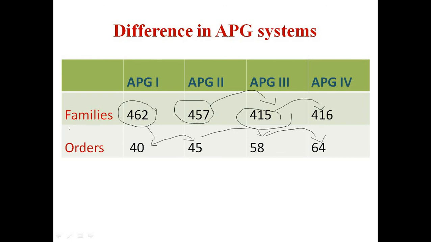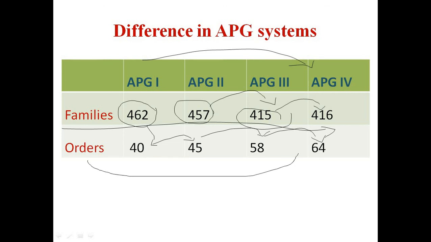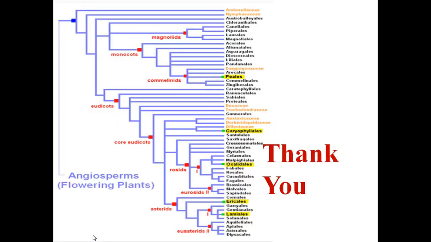So you can observe that the families are reduced as per the newer versions of the APG systems, whereas orders are increased. So this is the brief idea about the different APG systems right from 1998 to the recent 2016 APG 4 system. Thank you.